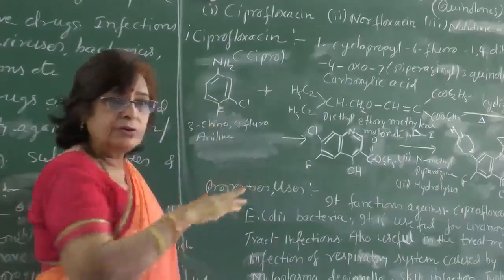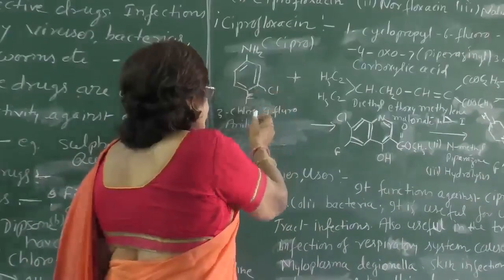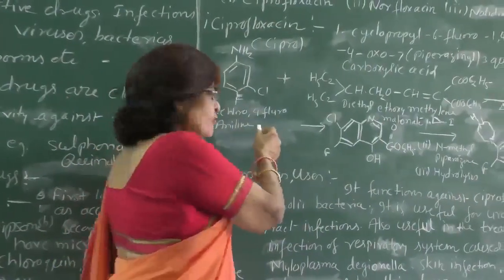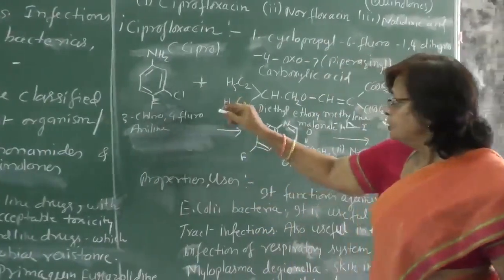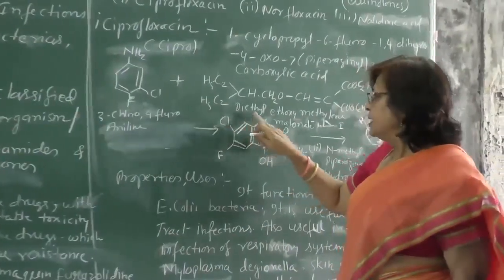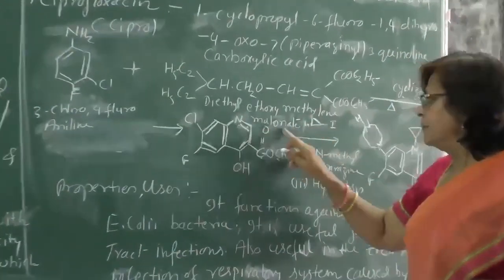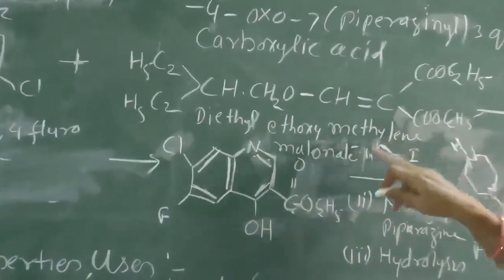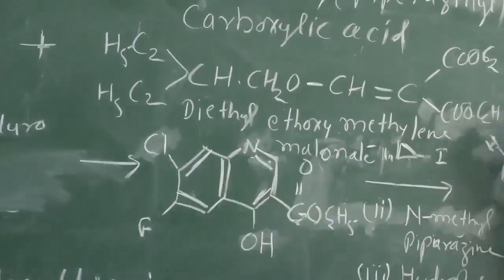So we are going to synthesize this ciprofloxacin. We are going to treat this compound with diethyl ethoxymethylene malonate. When this reacts with the compound, cyclization takes place.